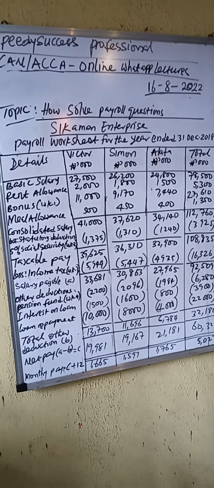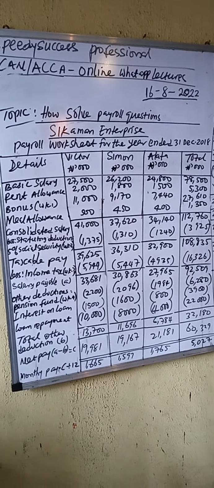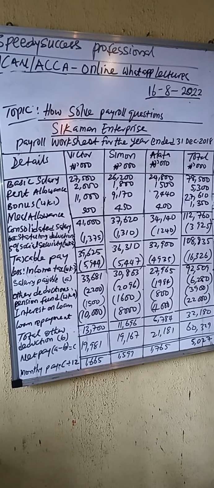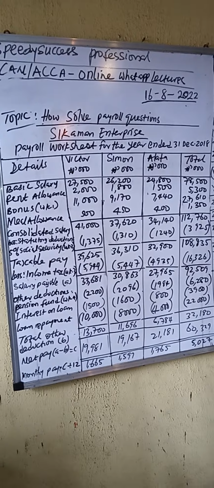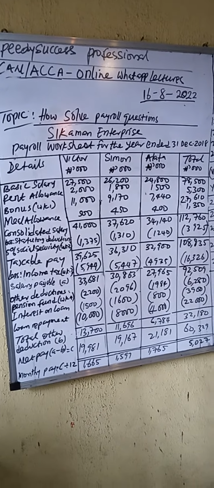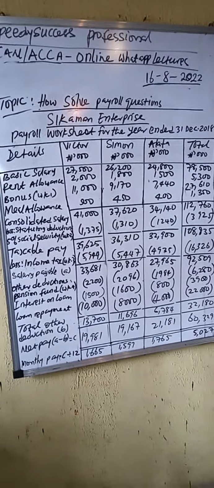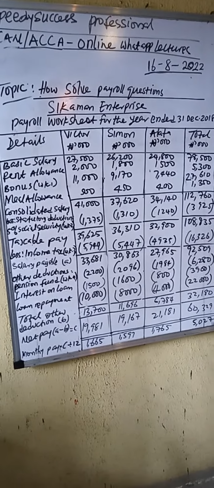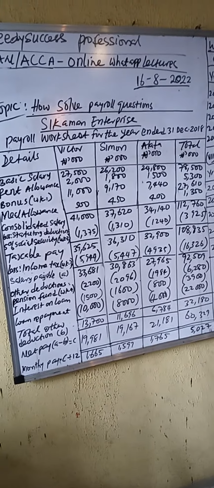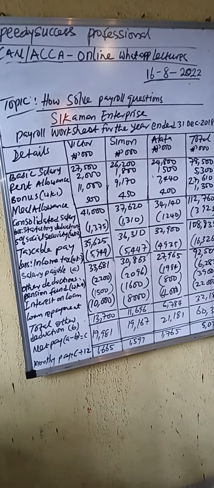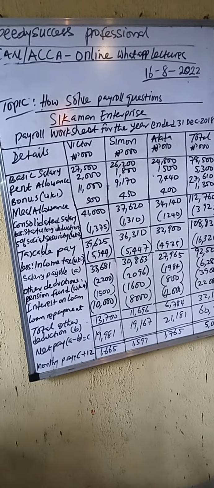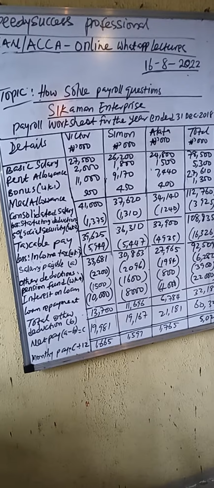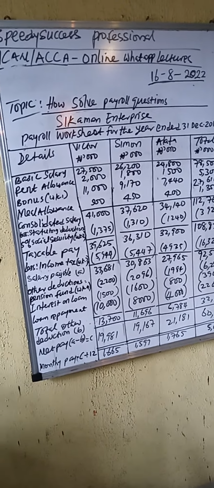I gave you a format in the last class. For those who watched the last class video or attended the class, the format was horizontal. This format is vertical because we have a small number of staff and it's easy to use this method. But where you have a large number of staff, you have to use a horizontal method in which the deductions will go on a row and the names on the column. Are we together?